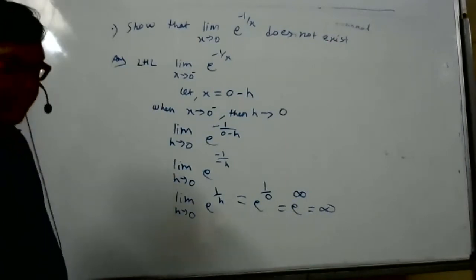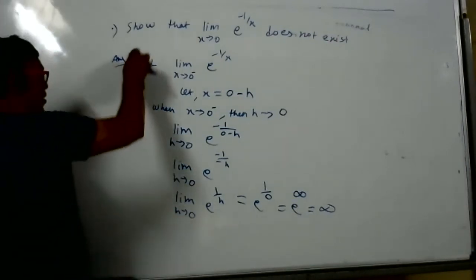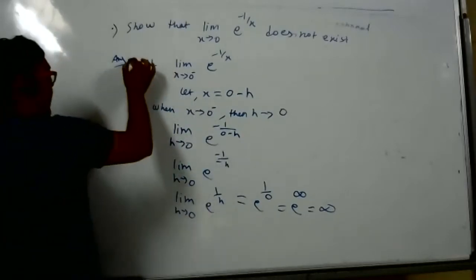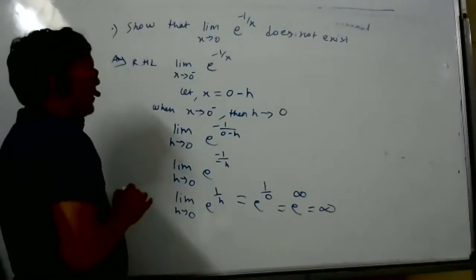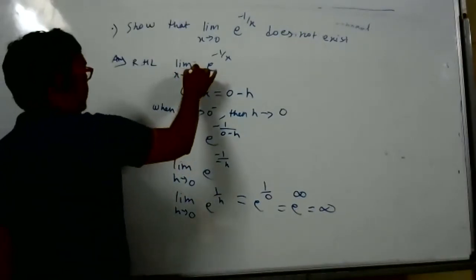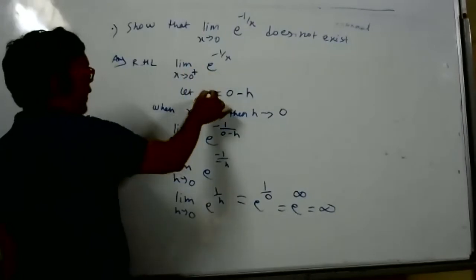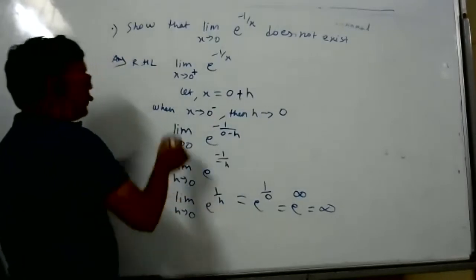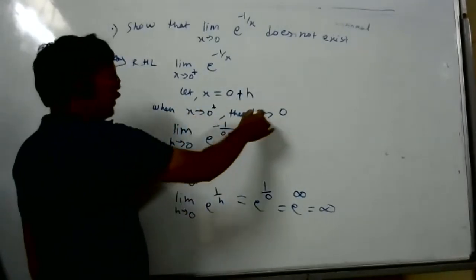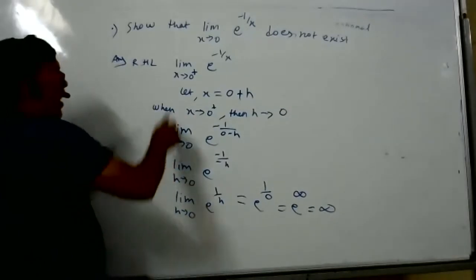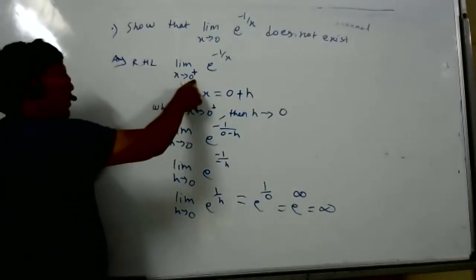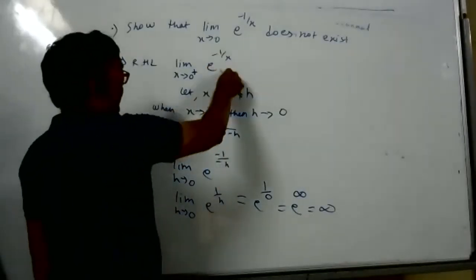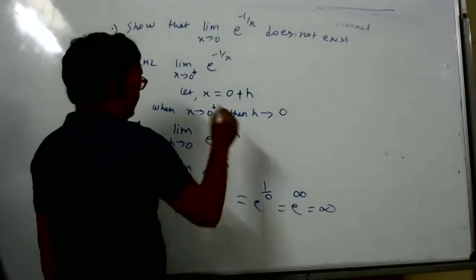Now we will find RHL. In this question there is no confusion because they told us to show that the limit does not exist. RHL means limit x tends to 0 plus. 0 plus means x is little more than 0, so x is 0 plus h. When x tends to 0 plus, h tends to 0. So limit x tends to 0 plus becomes limit h tends to 0, e to power minus 1 by 0 plus h.